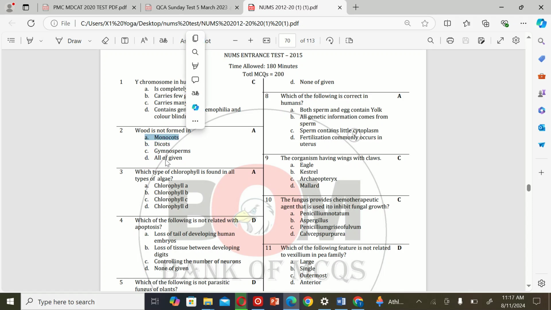Monocots. The next MCQ is: which type of chlorophyll is found in all types of algae? A. Chlorophyll A, B. Chlorophyll B, C. Chlorophyll C, and D. Chlorophyll D. So the correct option is A.